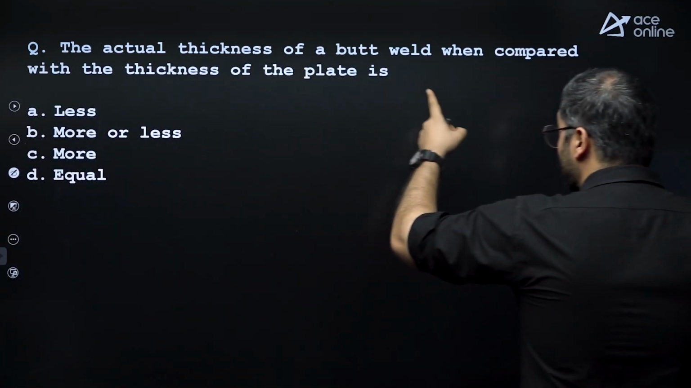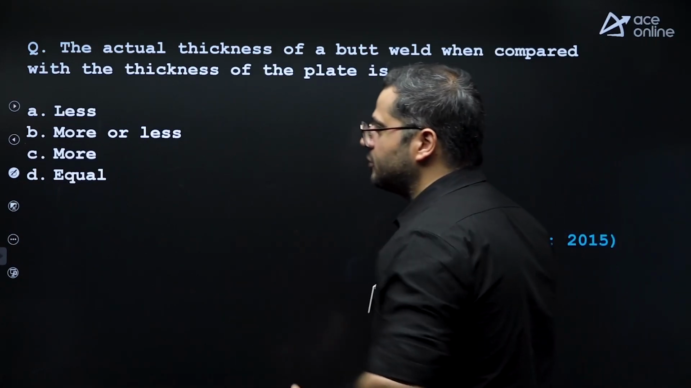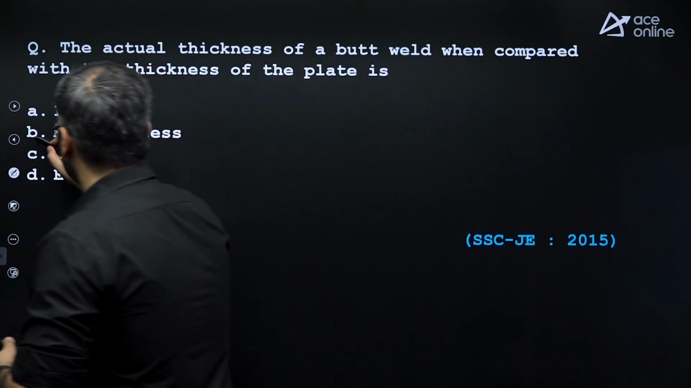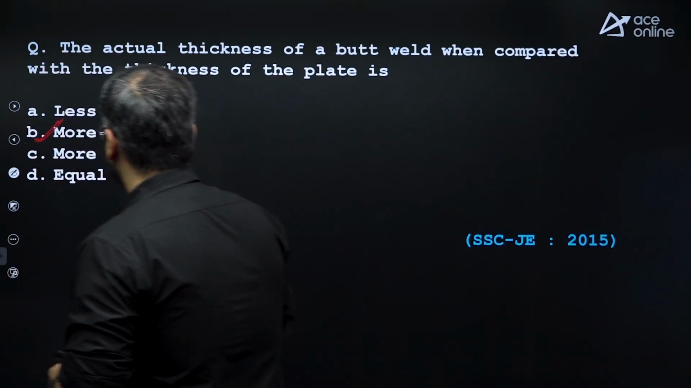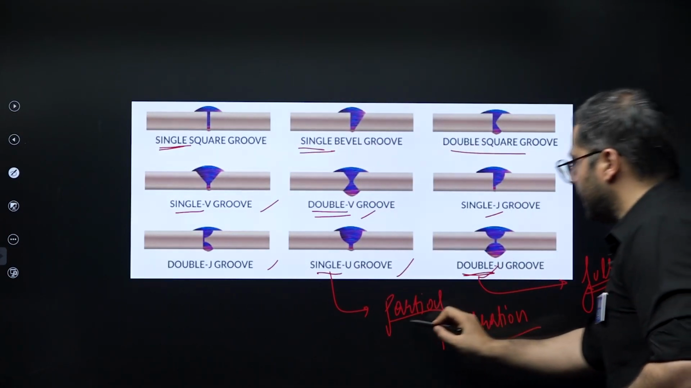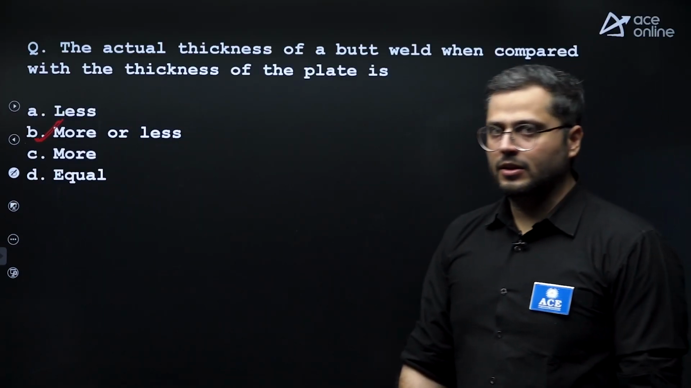The actual thickness of the butt weld, when compared with the thickness of the plate, can be less or can be more also. Right? In case of full penetration, it can be more. In case of partial penetration, it can be less. Right? Option B is correct.